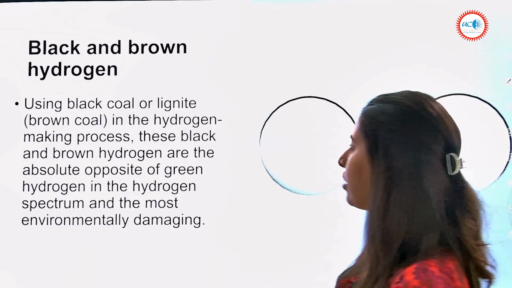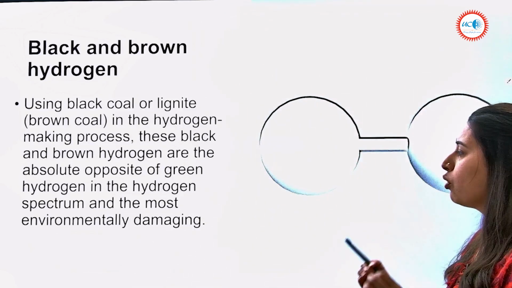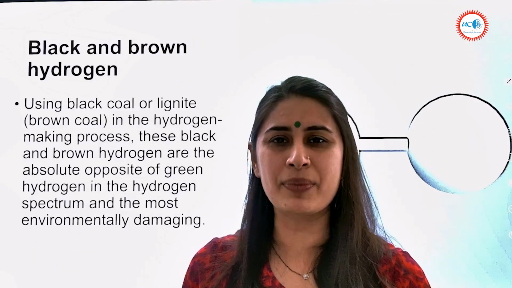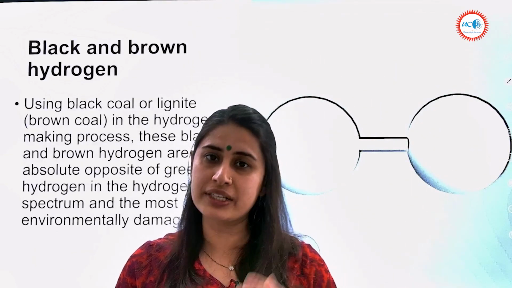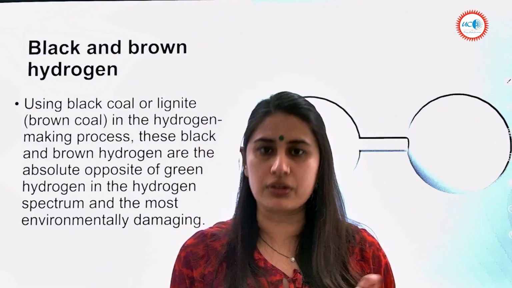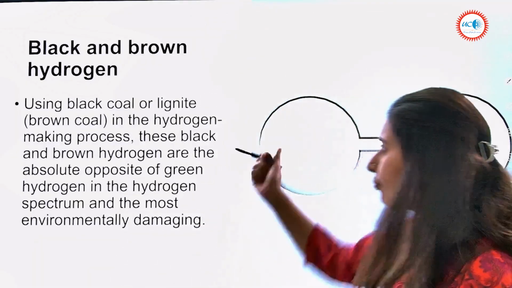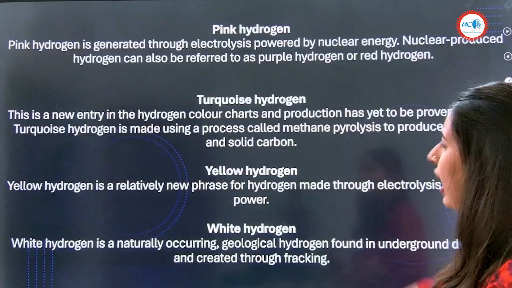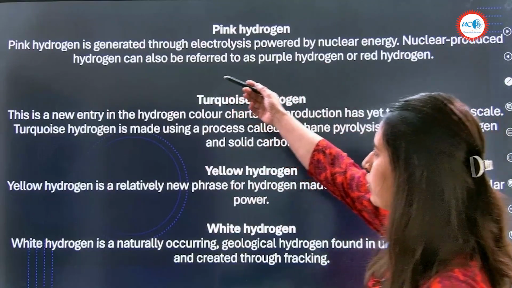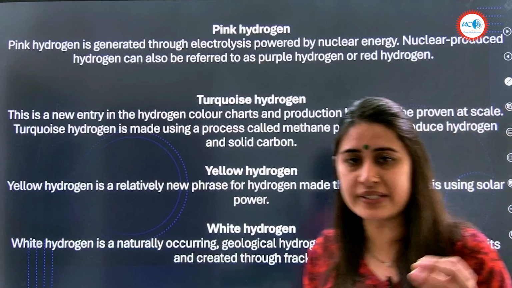These black and brown hydrogen are the absolute opposite of green hydrogen in the hydrogen spectrum and the most environmentally damaging. So the whole purpose is to produce something which is environmentally friendly and which can cater to the needs. That's why we are calling it energy transition, a great source of energy transition that can happen. So yeah, here now we have other forms of hydrogen as well. The first one is pink hydrogen, which is generated through electrolysis powered by nuclear energy. So that's how precise the definitions are.